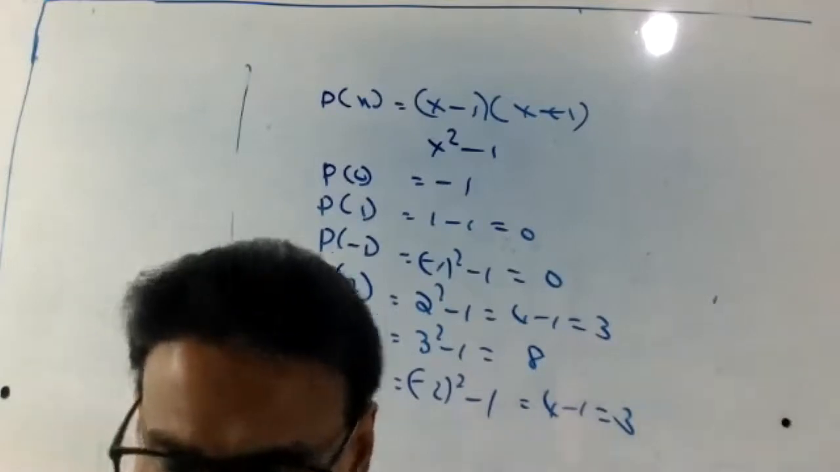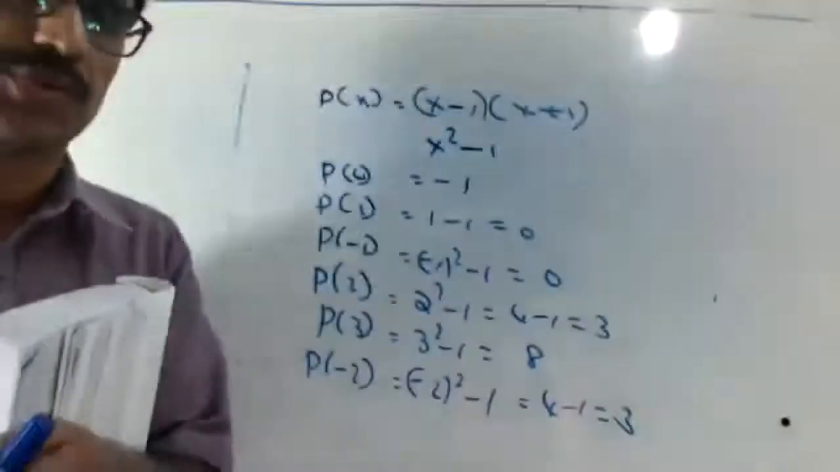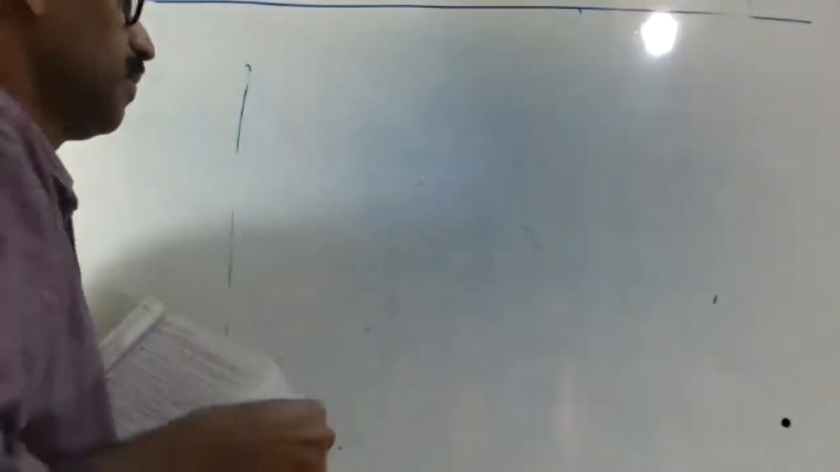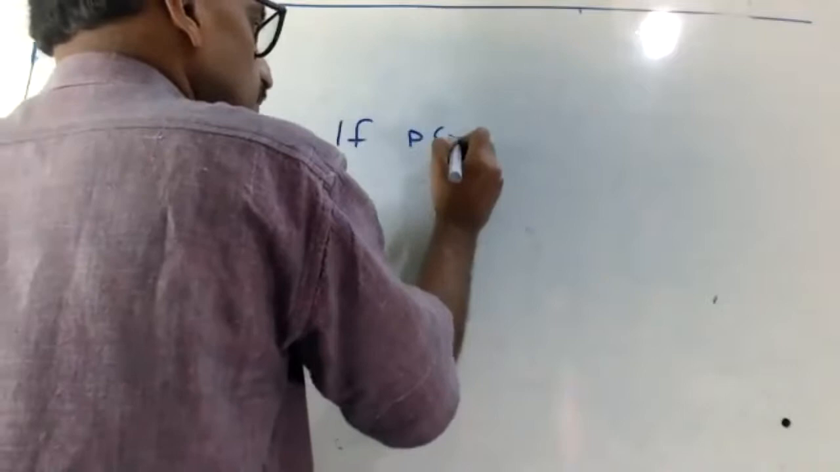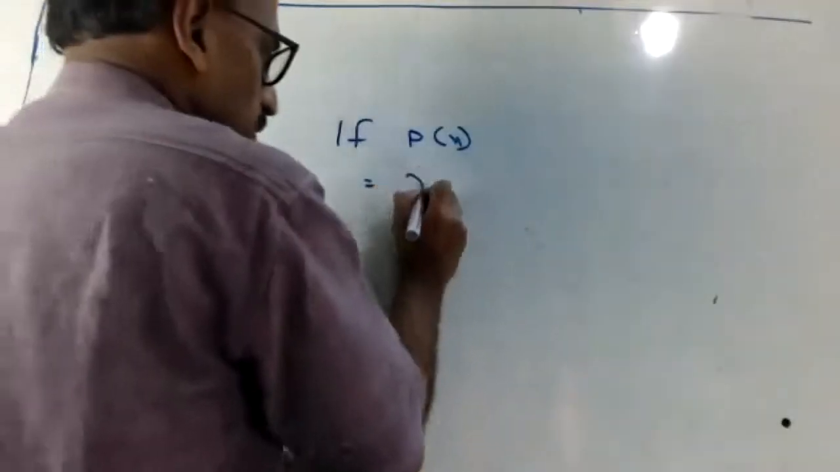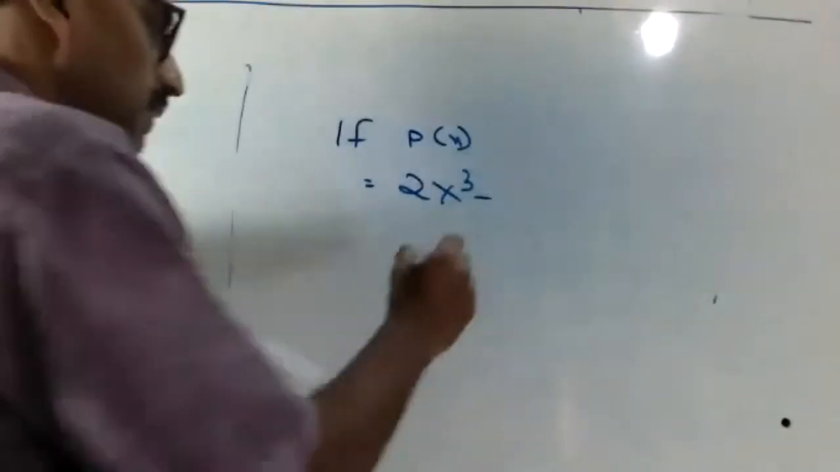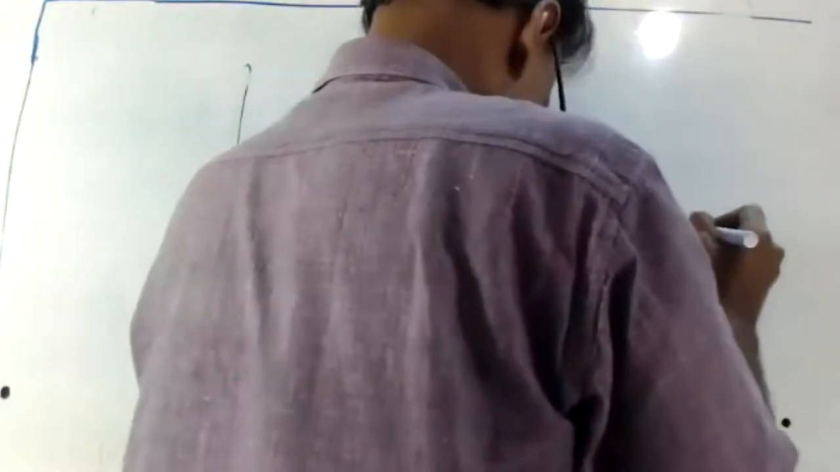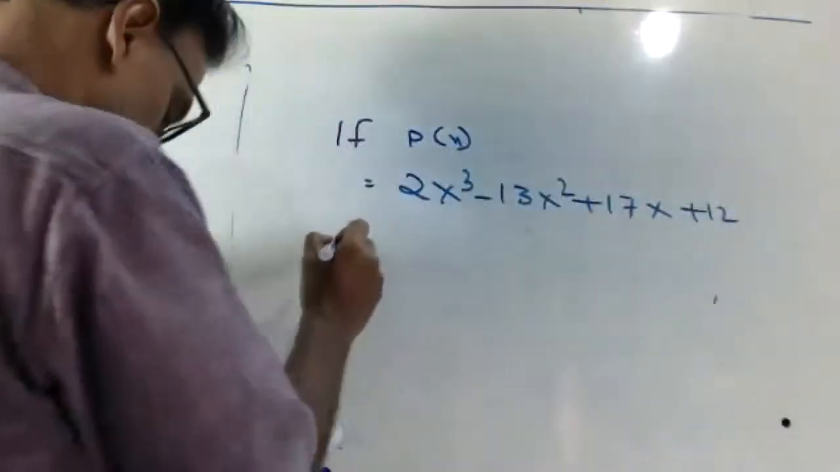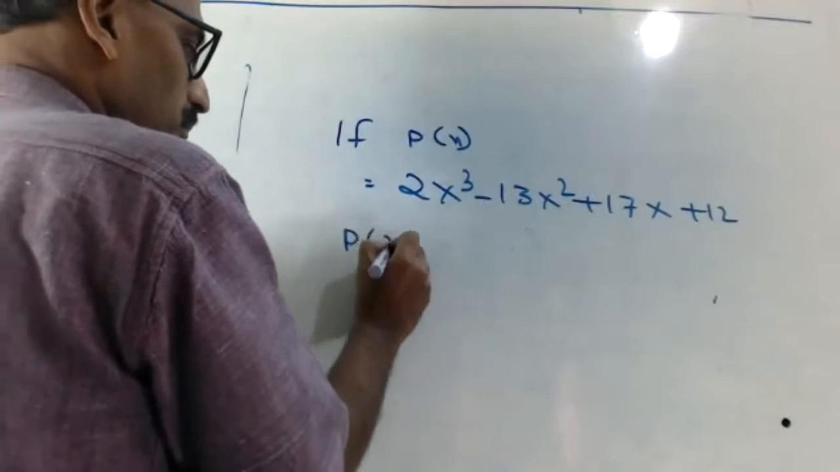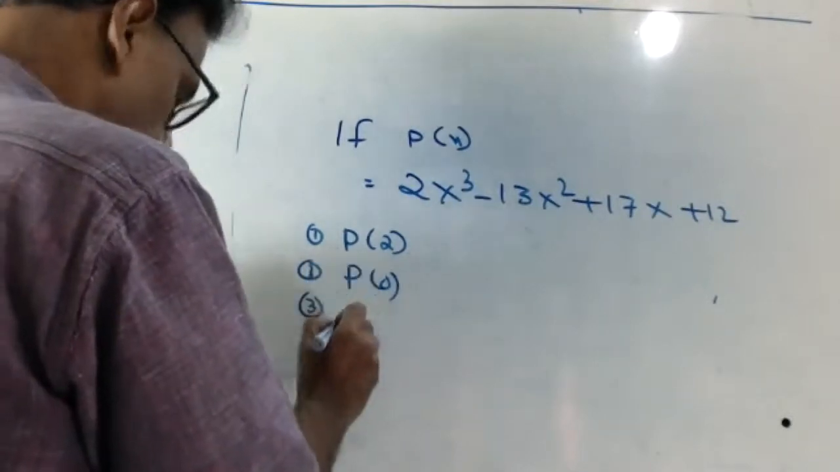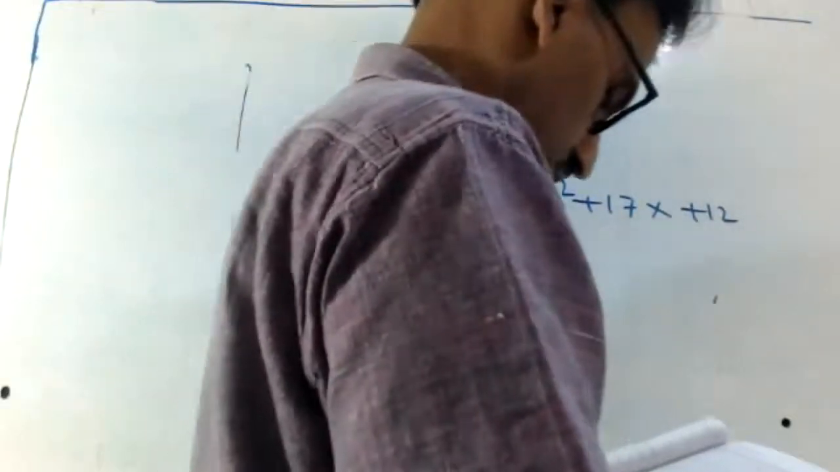Right. Next question. If P of x equal to 2x cube minus 13x square plus 17x plus 12, find P of 2, P of 0, and P of minus 3. Find the first one. Okay, try now.